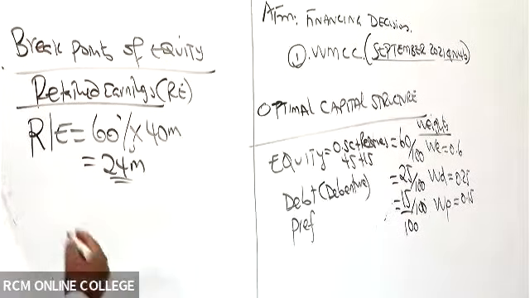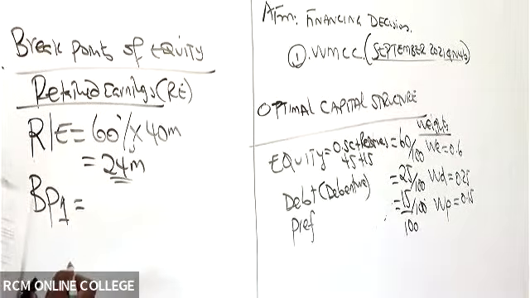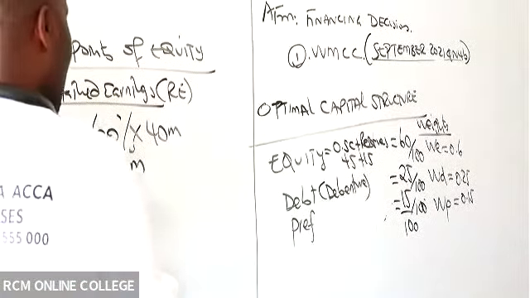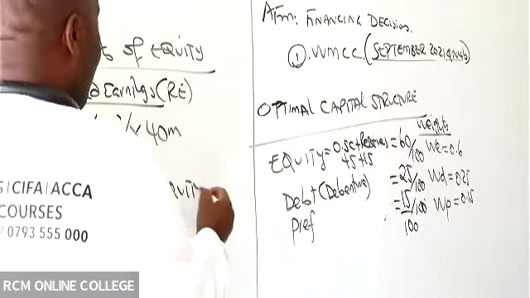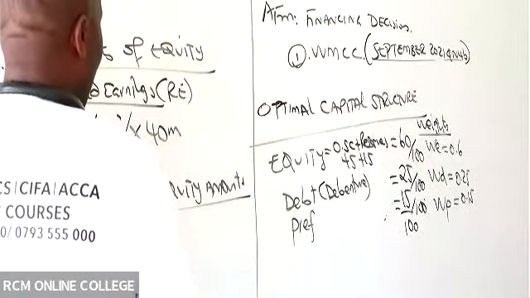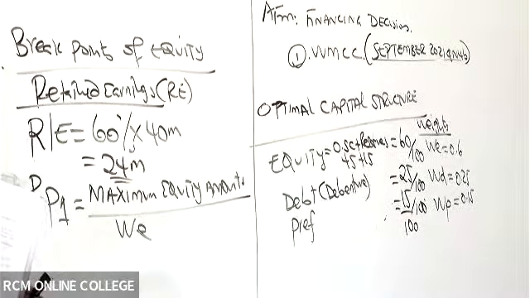So then give me the first breakpoint. Breakpoint 1, do you remember the formula? For breakpoint, we take the maximum equity amount all over weight of equity.